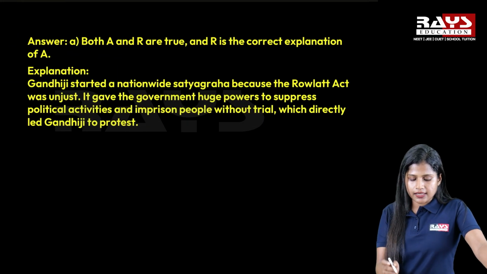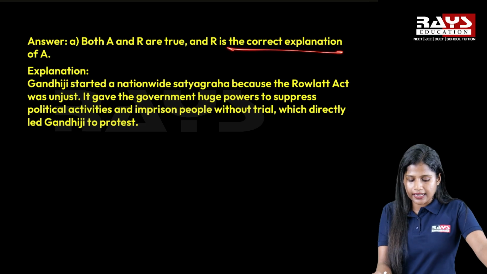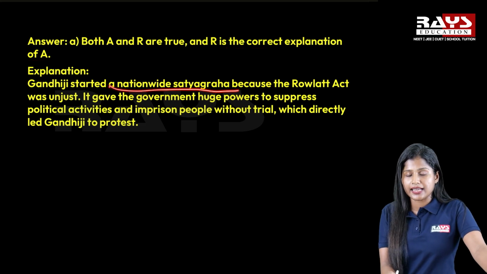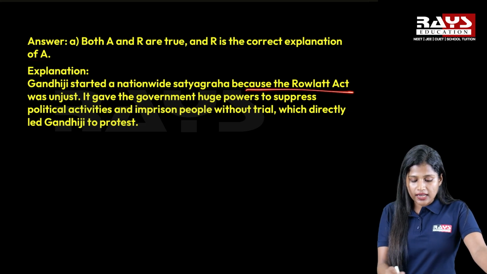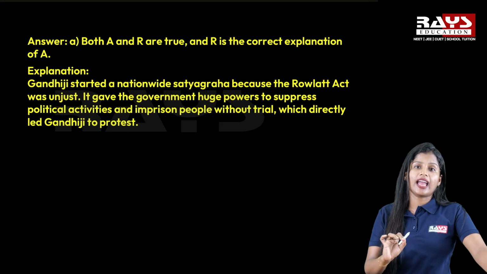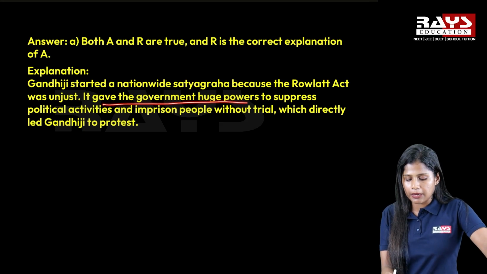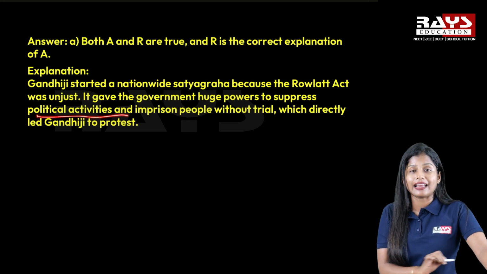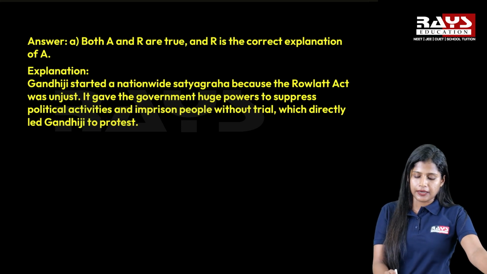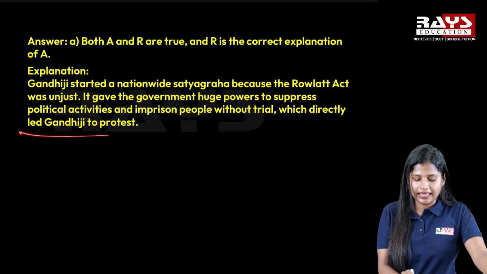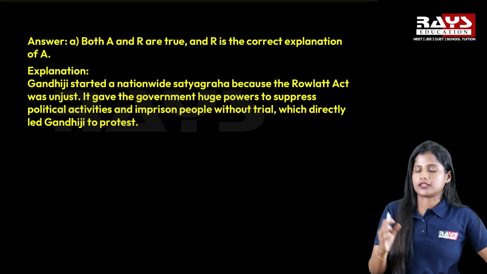Both A and R are true and R is the correct explanation of A. Gandhiji started the nationwide satyagraha because the Rowlatt Act was unjust. People were arrested without any trial. It gave the government huge power to suppress political activities and also to imprison people without trial, which directly led Gandhiji to many protests.